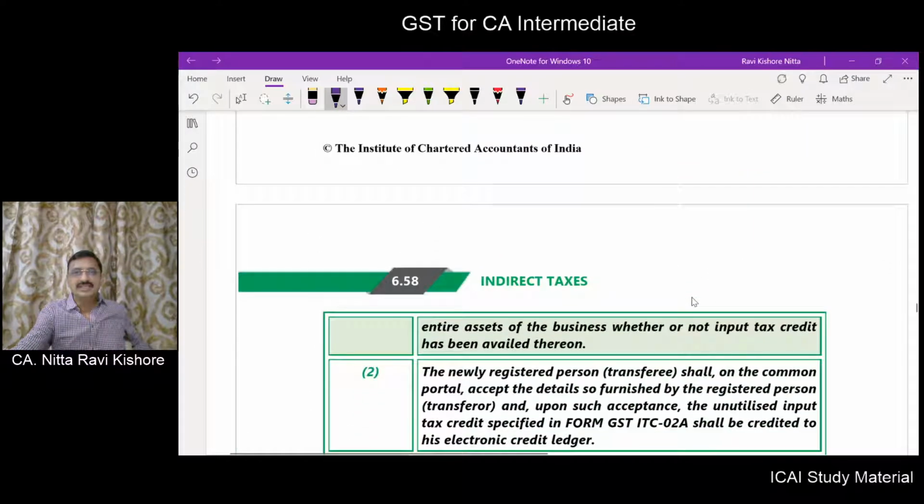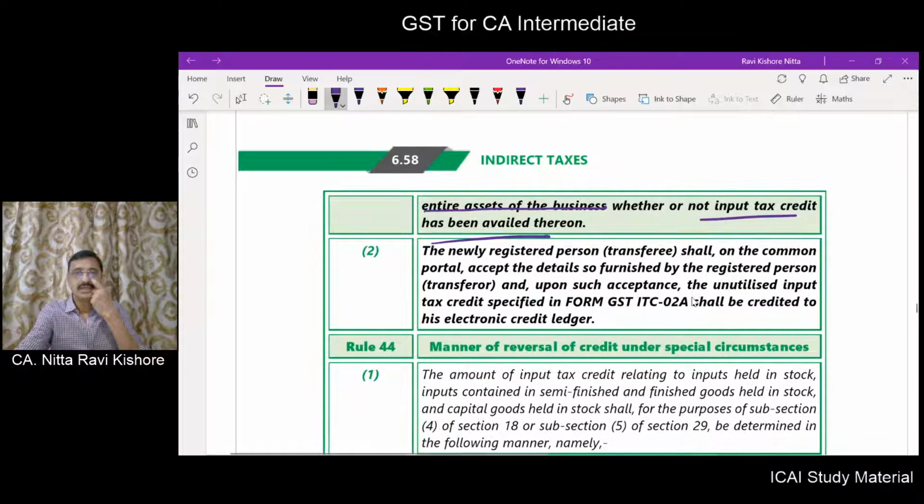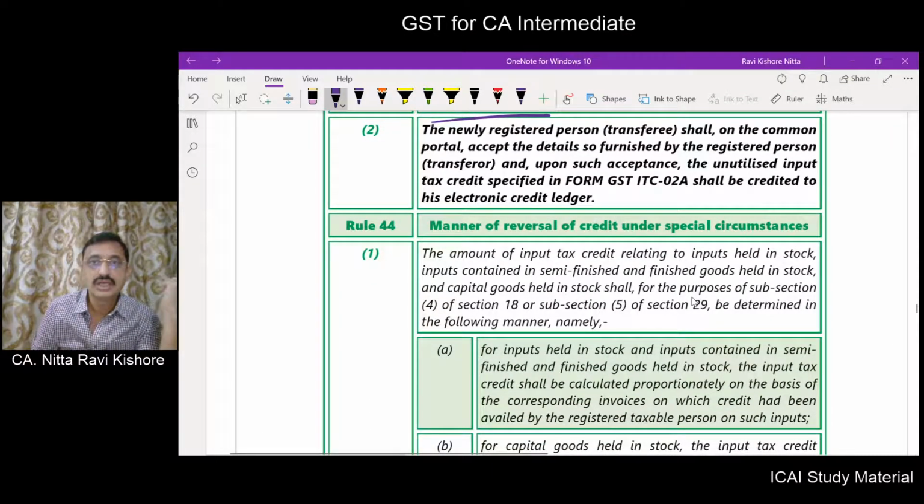What do you mean by value of the assets? It means the value of entire assets of the business, whether or not ITC is availed. The transferee has to accept the details so furnished by the registered person, and upon the acceptance, the unutilized input tax credit specified in ITC 2A by the transferor will be credited to the electronic credit ledger of the transferee. Okay.